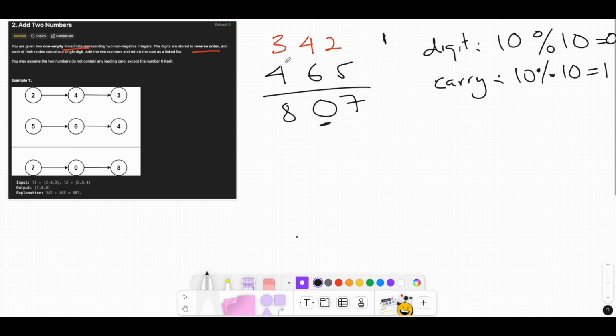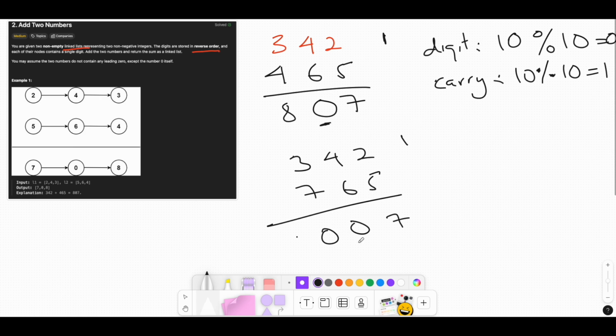Another situation: 3, 4, 2 plus 7, 6, 5. 7 gives 0 with carry 1, and by 10 it is 0. But because of the carry 1, we're going to have 11 after the carry.